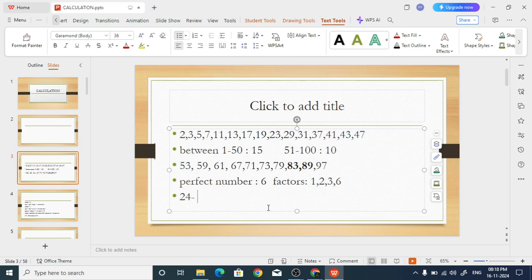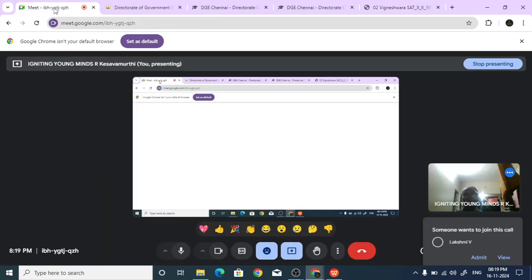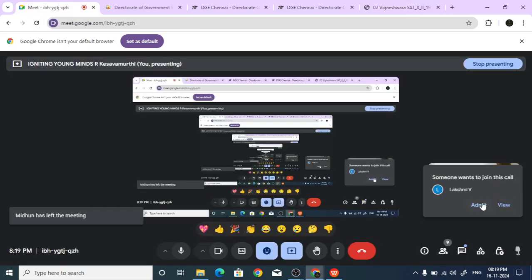What are the factors of 24? 1, 2, 3, 4, 6, 12. Add all these. Are you getting 24? No, sir. We are getting much more than that. So it is not a perfect number.